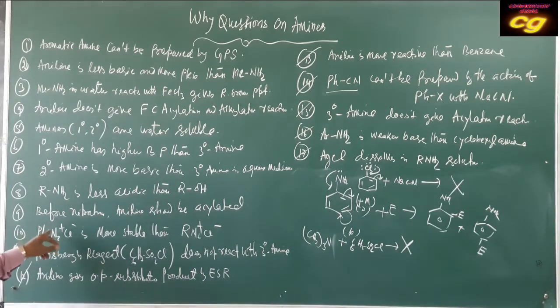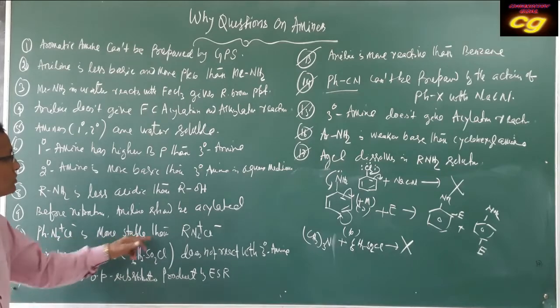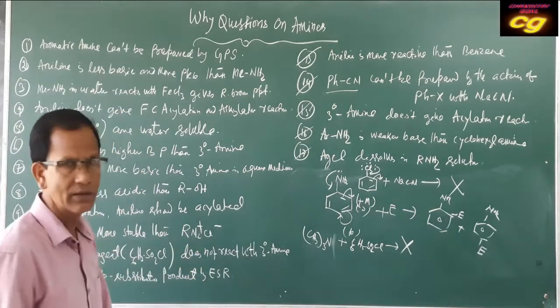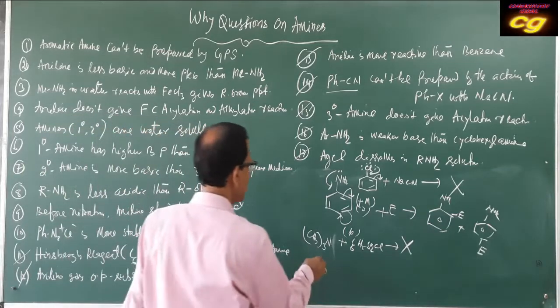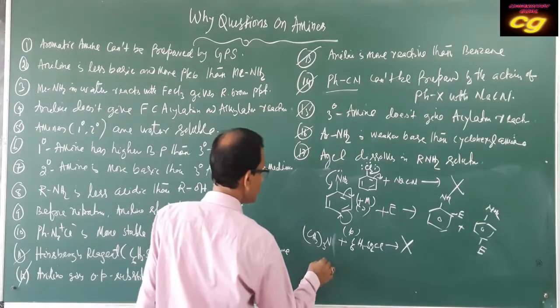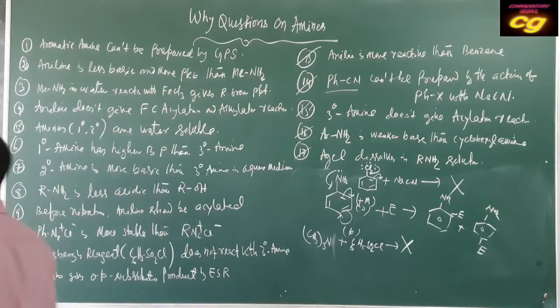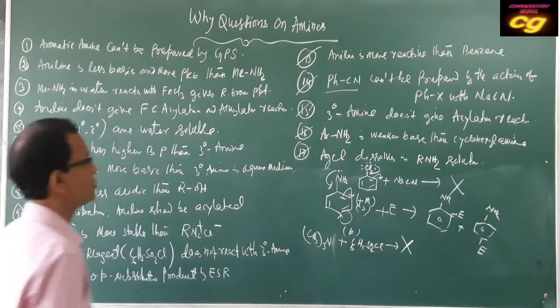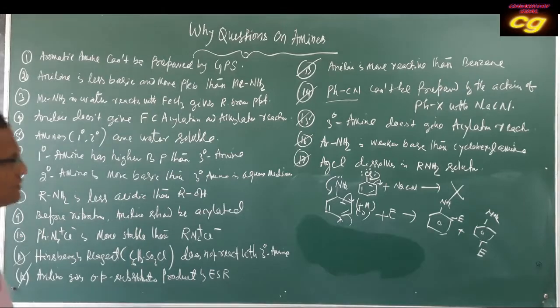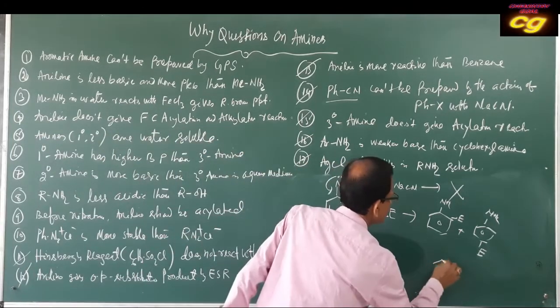But benzene diazonium chloride is more stable than the aliphatic diazonium salt, because of resonance. If you draw the resonance structure of benzene, it will be like this.